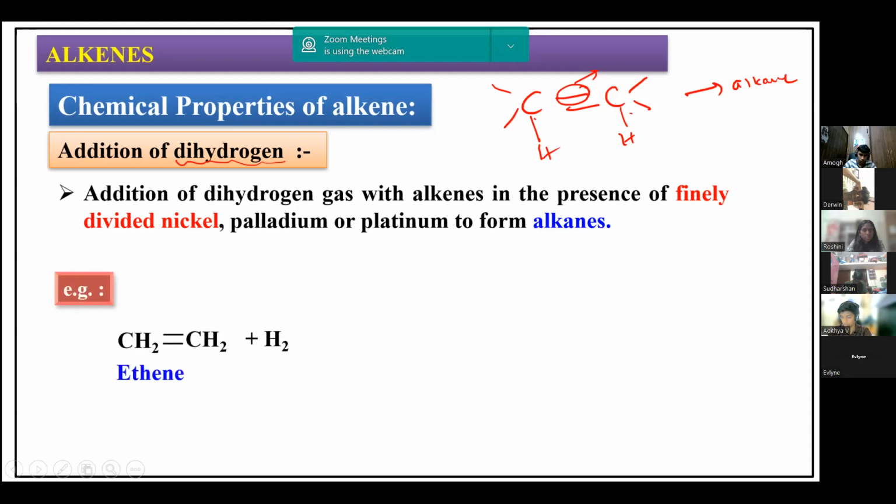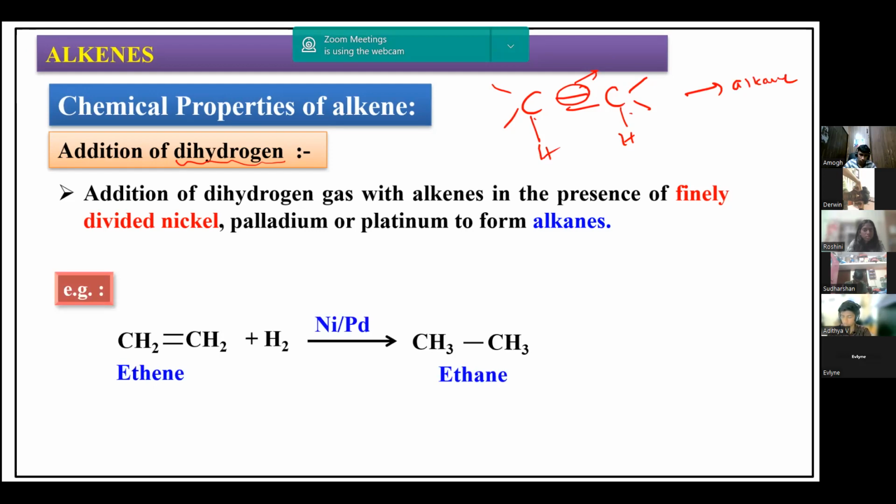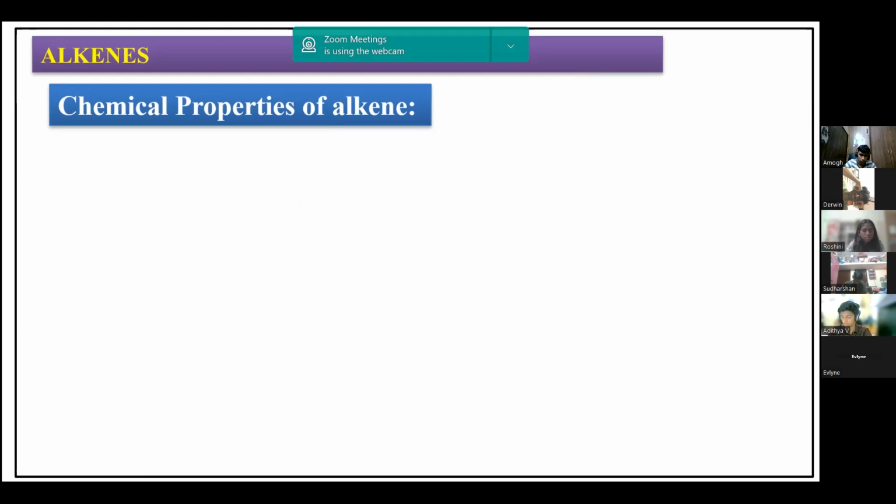The same thing in the presence of nickel, platinum, or palladium. So we can convert alkenes into alkanes. That is addition of dihydrogen. Already we have seen it in the preparation of alkanes.